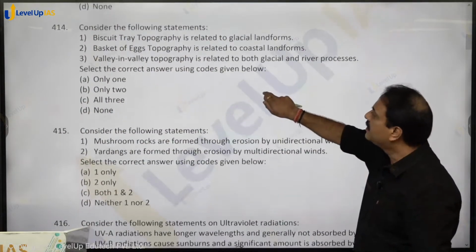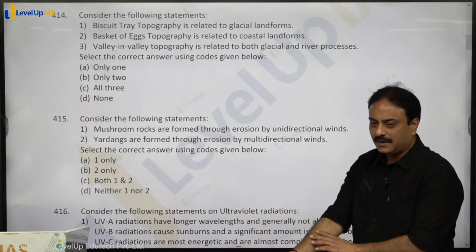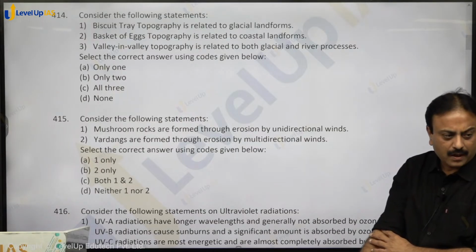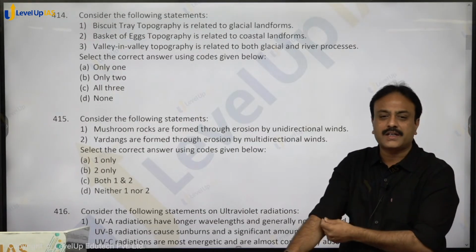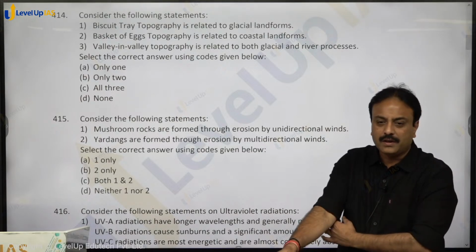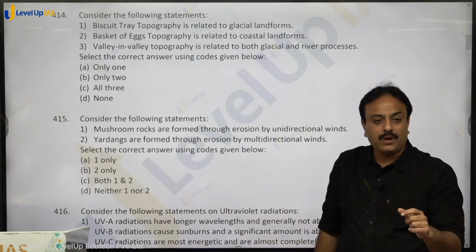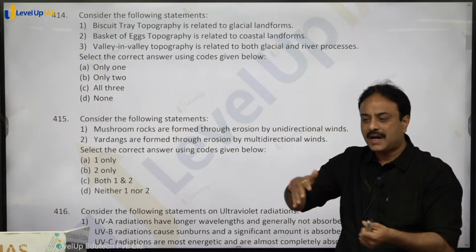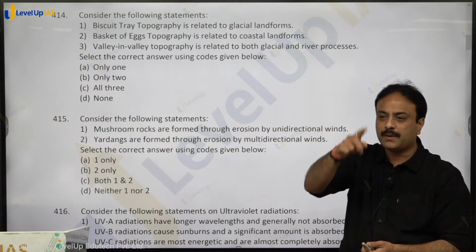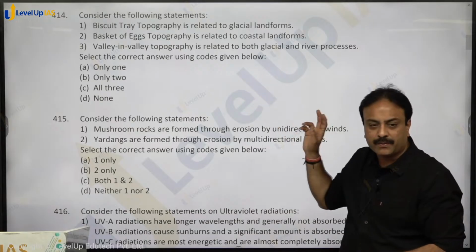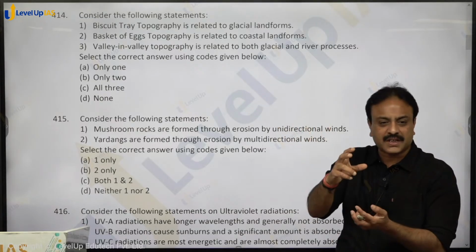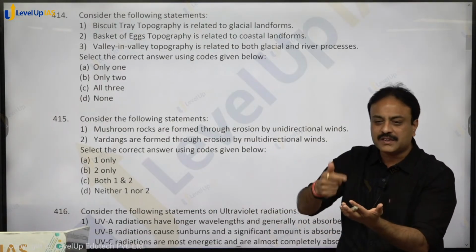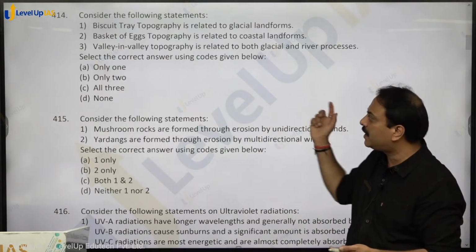Consider the following statements. Biscuit tray topography is related to glacial landforms. Arete and col, if you can recall the lectures of PMP, arete and col, that is a glacier topography when a glacier scratches on the slope. Suppose this is a mountain slope and a glacier is moving, scratching the slope. So it forms a zigzag pattern, that is biscuit tray topography. It is like a Parle-G biscuit, take it out from a packet, keep it on a dish and slide it like that. So all biscuits will fall onto each other. That is biscuit tray topography.